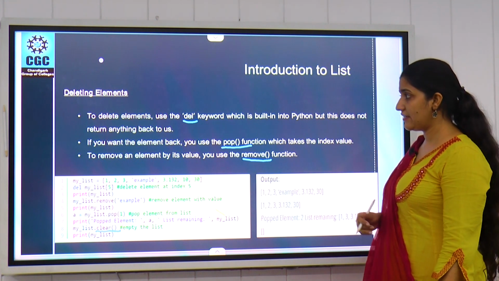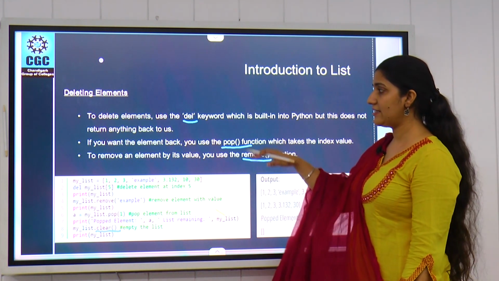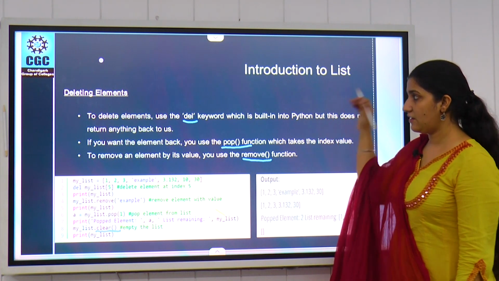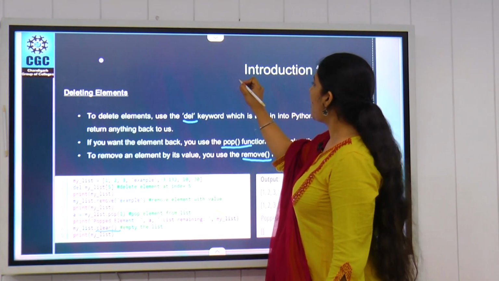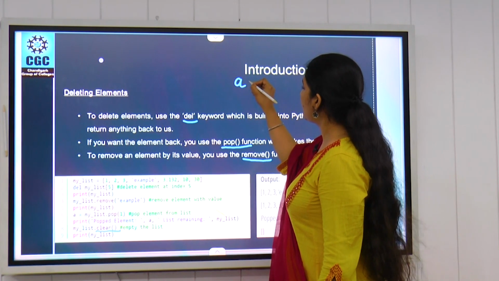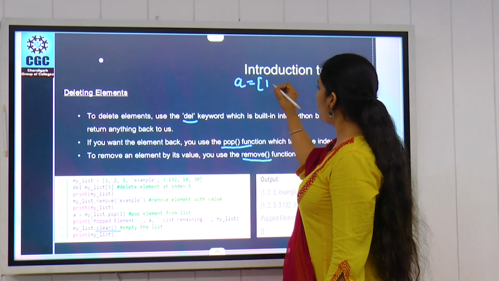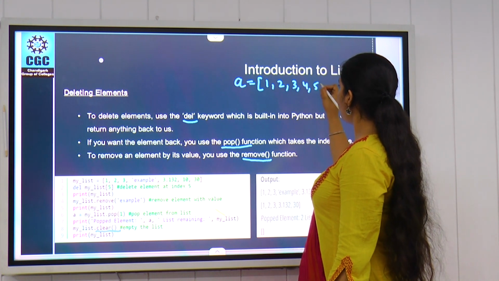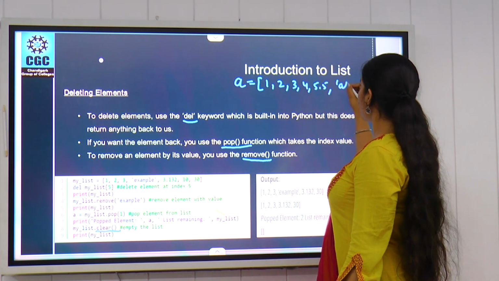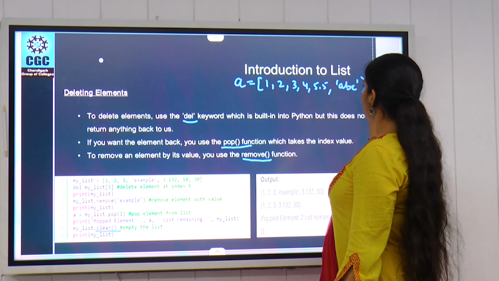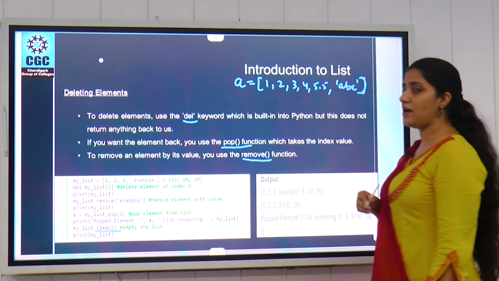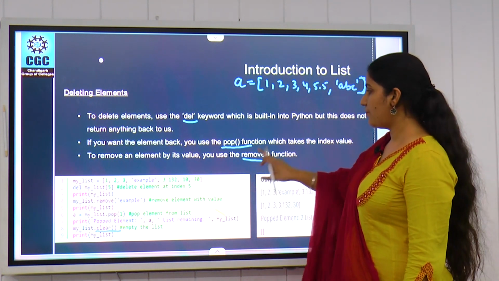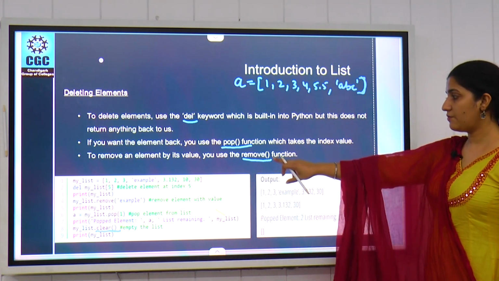Let's see with an example how elements will be deleted by using these methods. We have a list A is equal to 1, 2, 3, 4, 5.5 and ABC. These are the data items we have in our list. First we'll discuss the remove function.